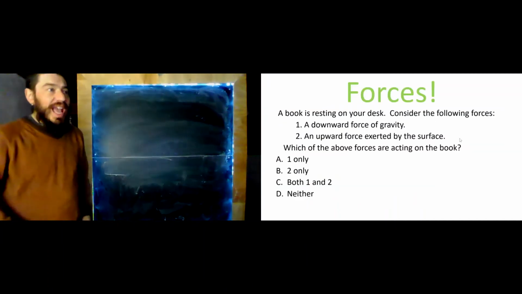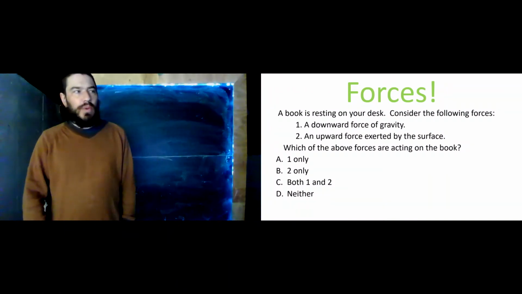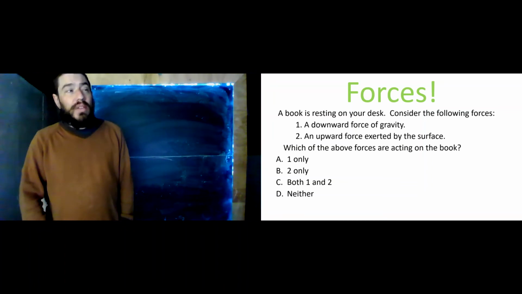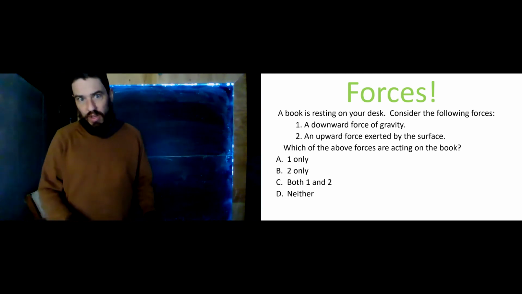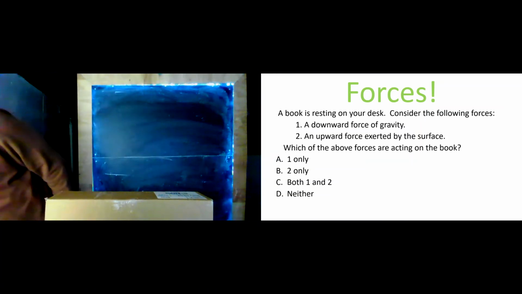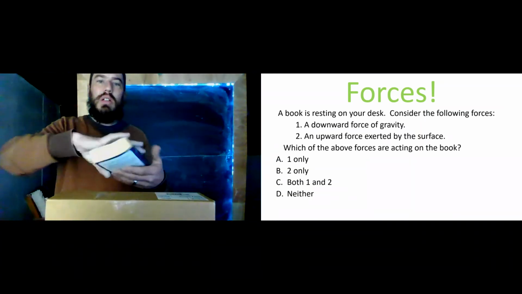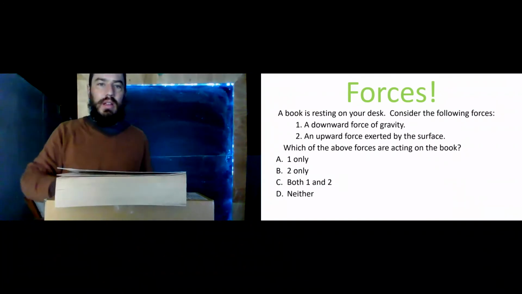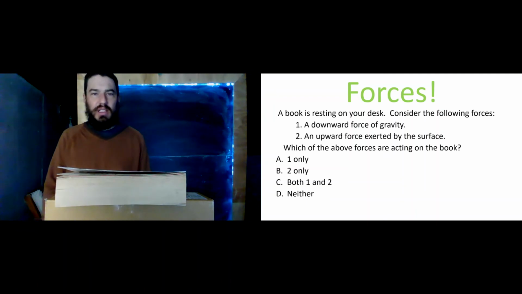Here's another example. A book is resting on your desk. Consider the following forces. A downward force of gravity, an upward force exerted by the surface. Which of these forces are acting on the book? One only, two only, both one and two, or neither? And if we need a visual, here we go. Here's a book on a desk. What forces are acting on that?